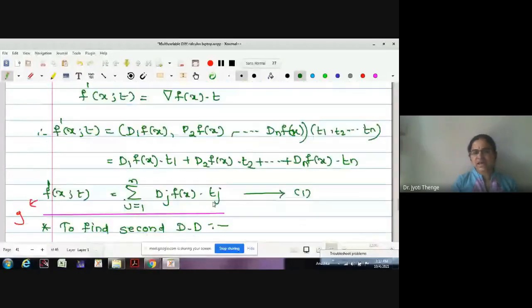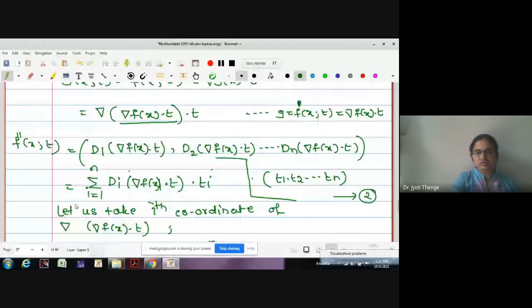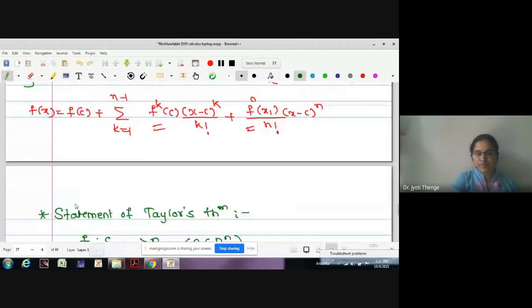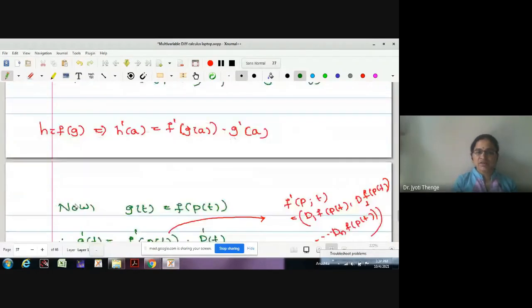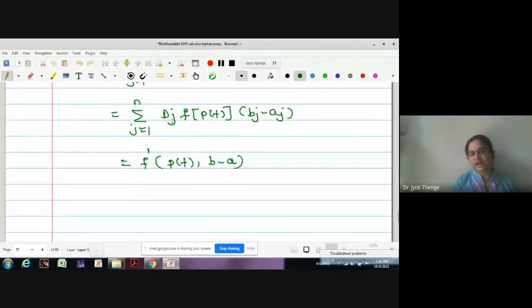If it is dj f x dot tj, then this is the directional derivative at x in the direction t. Likewise, here we have the expression summation dj f of p of t into bj minus aj, the derivative at point p of t in the direction b minus a, and this is your first derivative g dash of t.